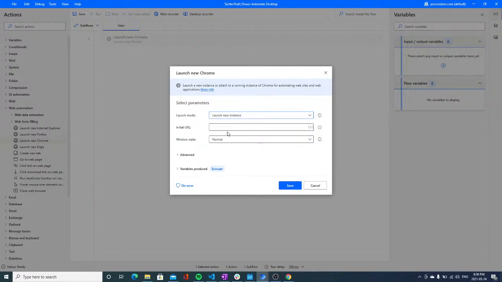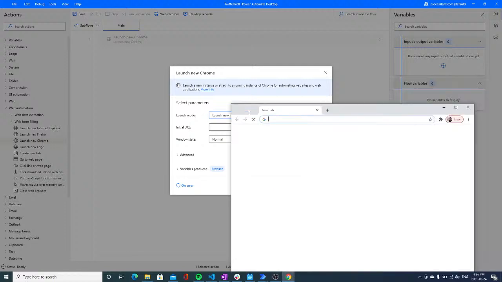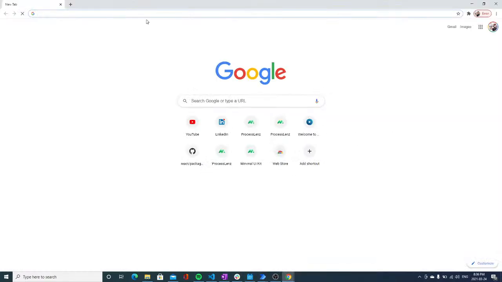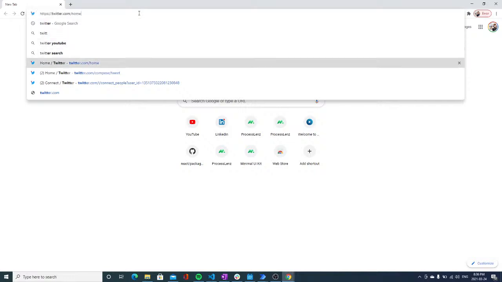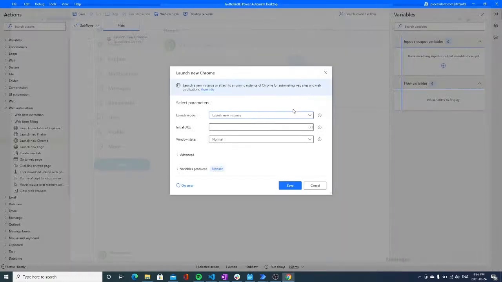So we are launching Chrome. Which URL are we going to go to? So let's say we are going to be trolling around on Twitter. So let's get the Twitter URL. All right, now that we have the Twitter URL, let's insert it right here.